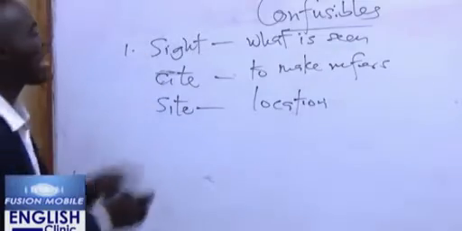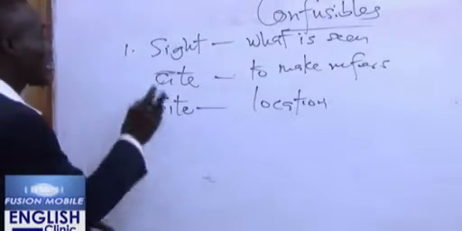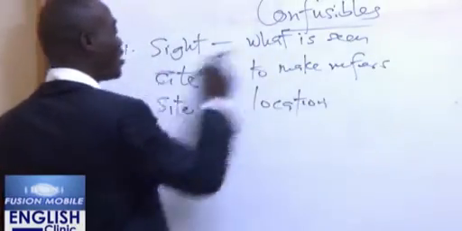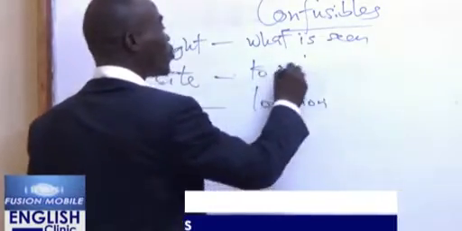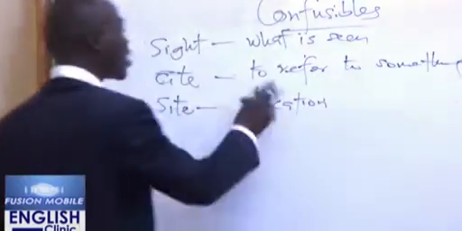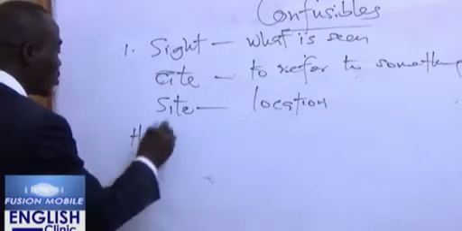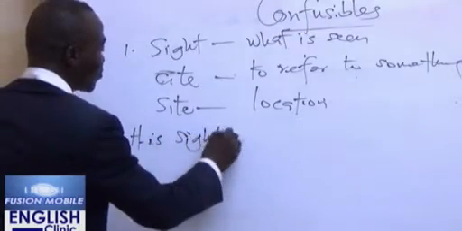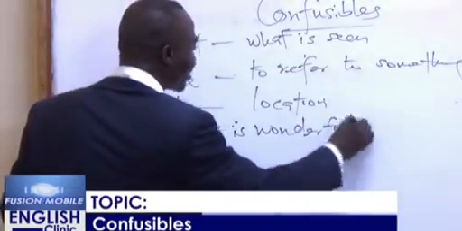Now remember, the first can be a noun and it can be a verb. Like I said, this is talking about what is seen. The second is talking about referring to something. And the third is talking about location. So I can say, his sight is wonderful.